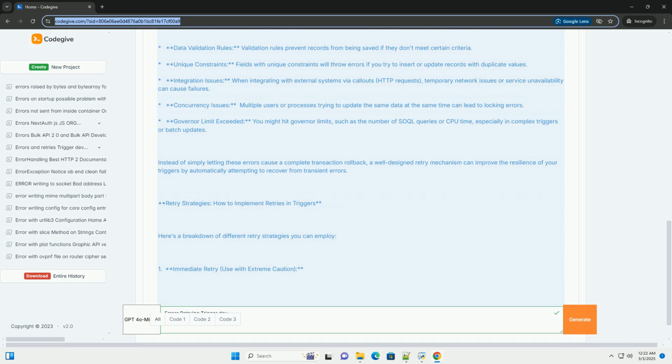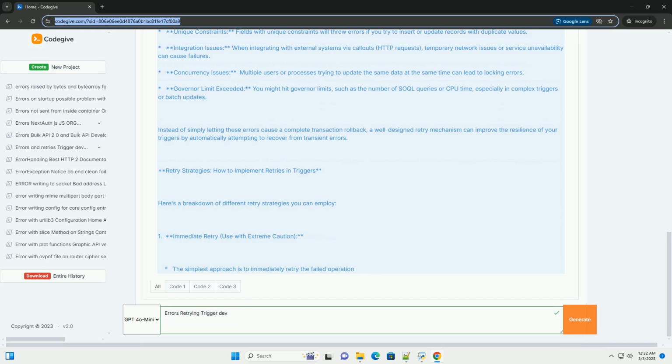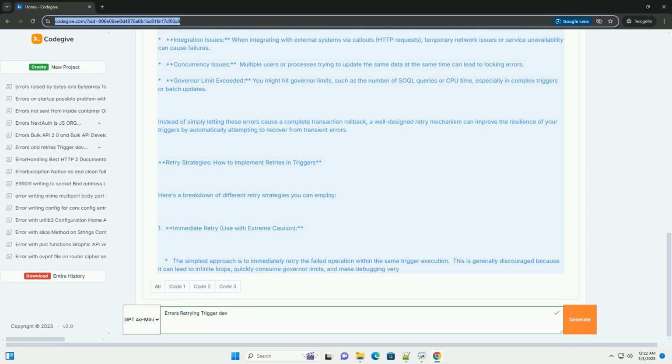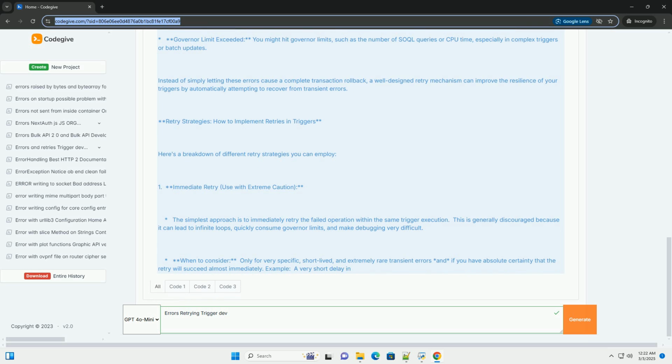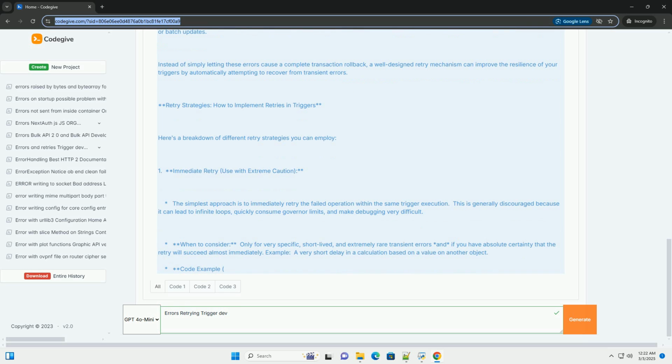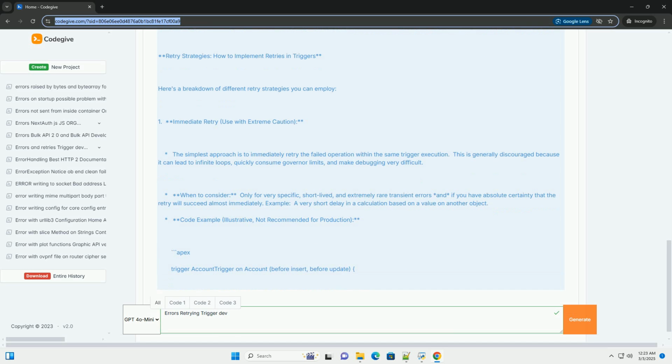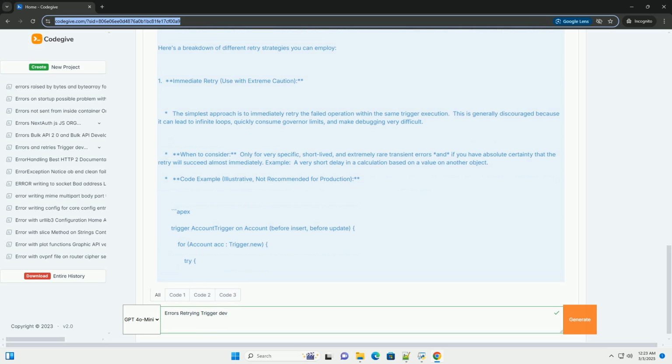Governor limits. Apex code in Salesforce is subject to governor limits. These limits restrict the amount of CPU time, SOQL queries, DML statements, and other resources that Apex code can consume. Retrying operations increases the risk of hitting these limits, so it's important to implement retry strategies carefully.